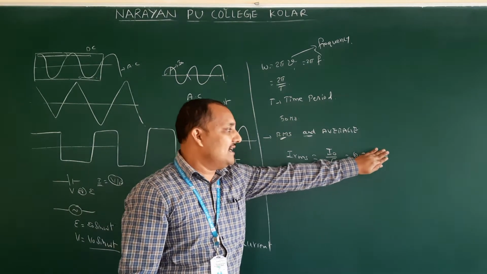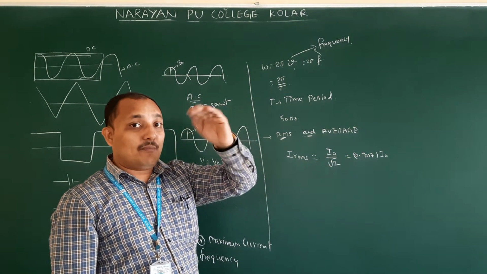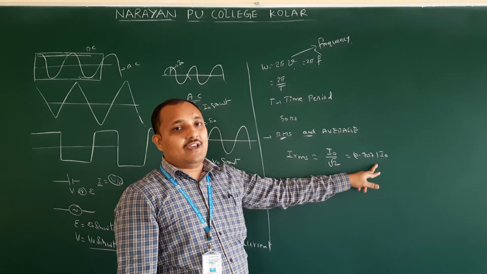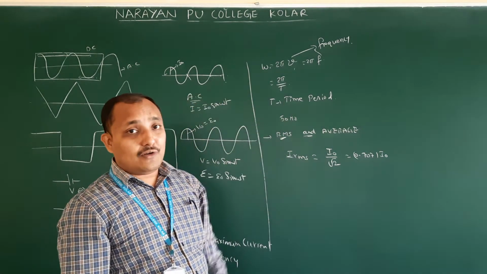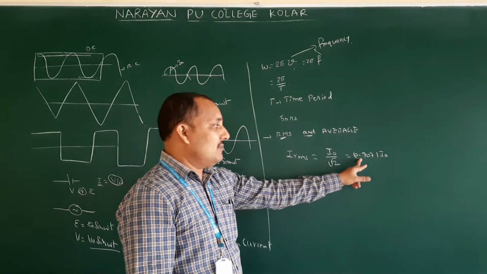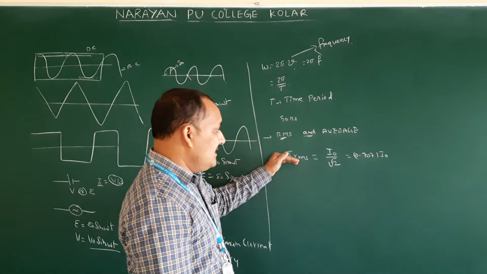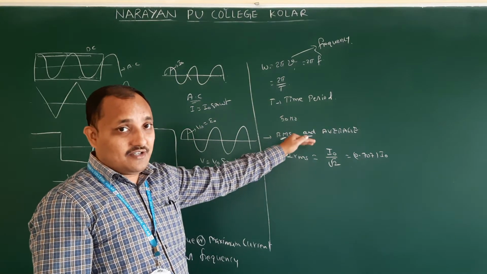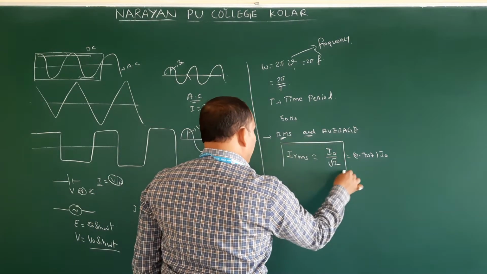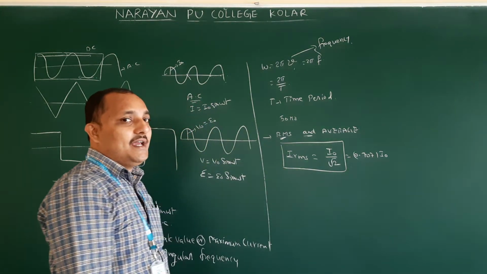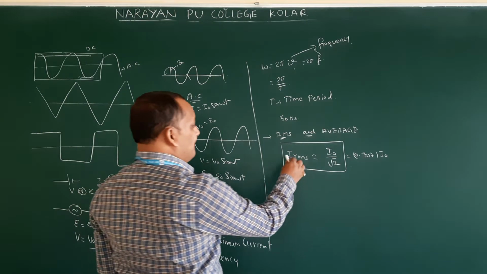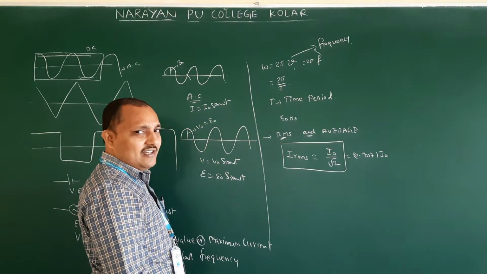This is not required, mainly you have to remember this one. For competitive purposes you should know the 1 by root 2 value, therefore I wrote it here, because in competitive exams they won't allow calculators. Okay, so this is the 1 by root 2 value, 0.707 I naught. This is the RMS value. I RMS is equal to I naught by root 2. You should remember this equation. If you want to know how this equation came, we will discuss it in competitive preparation, when we will have time. Now this is not required for PU.